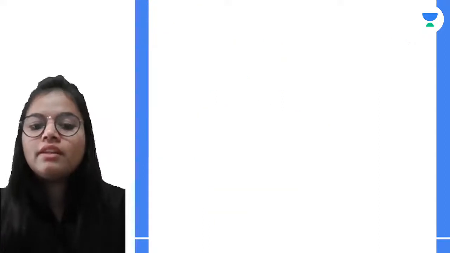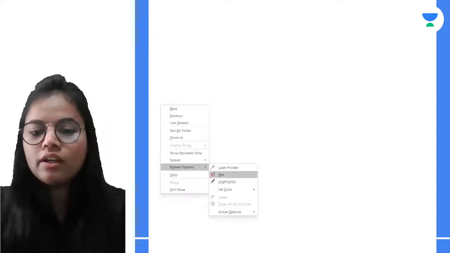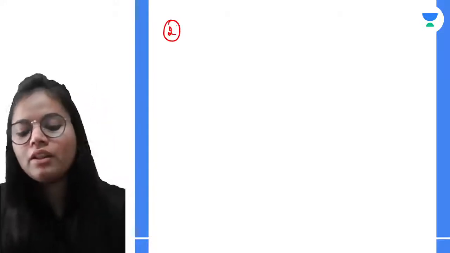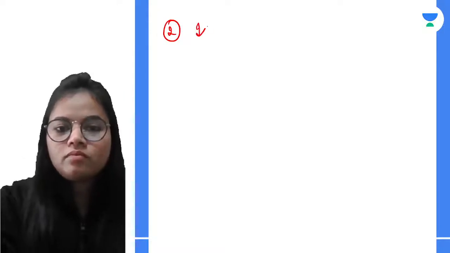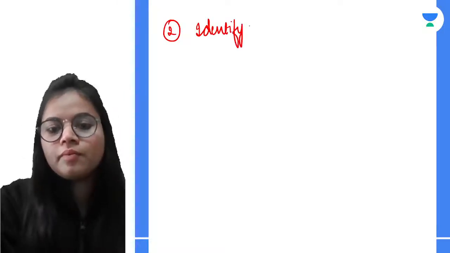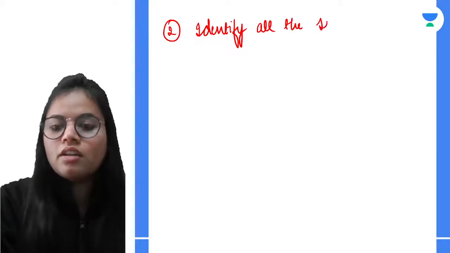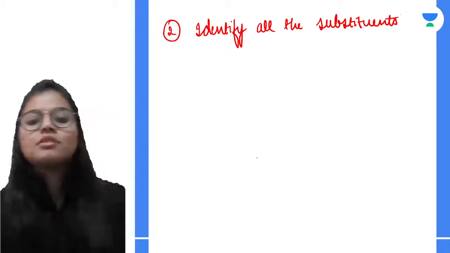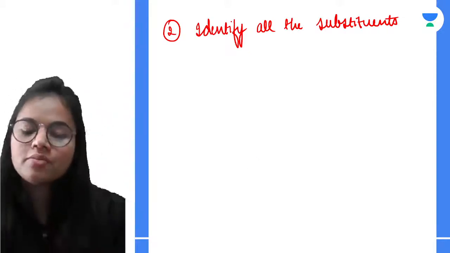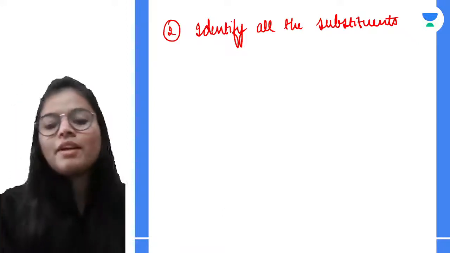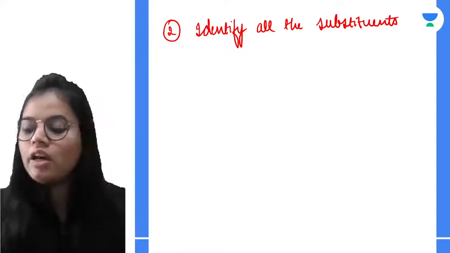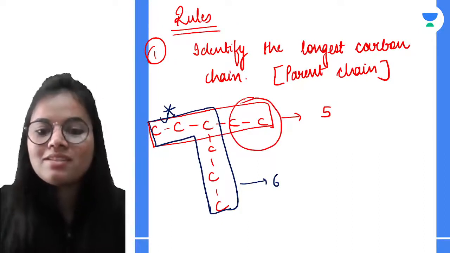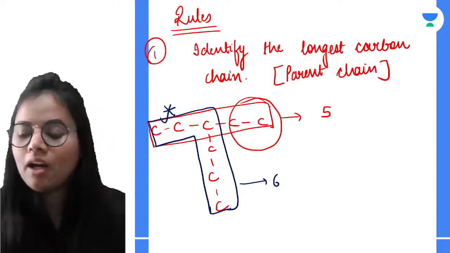The next rule that we have to follow is to identify all the substituents. What is meant by substituents? These are those atoms or group of atoms which are separated from the parent chain. In this case, this will be our substituent, because this is not coming under our main carbon chain.